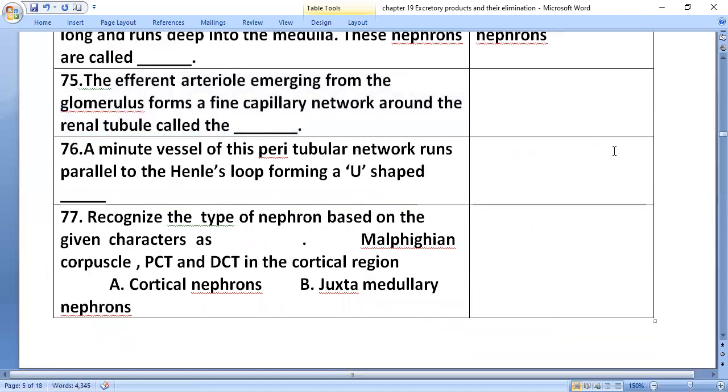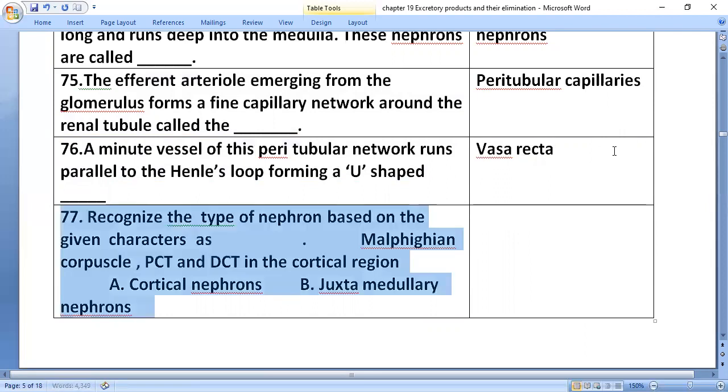The efferent arteriole emerging from the glomerulus forms a fine capillary network around the renal tubule called peritubular capillaries. A minute vessel of this peritubular network runs parallel to Henle's loop, forming a U-shaped blood vessel called vasa recta.